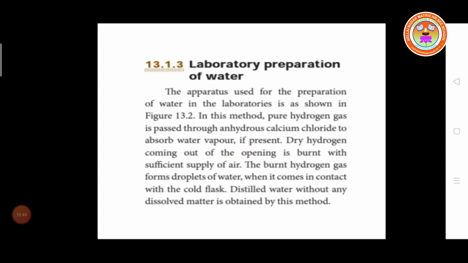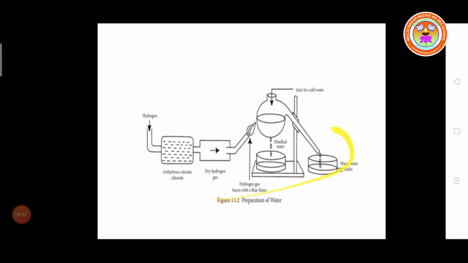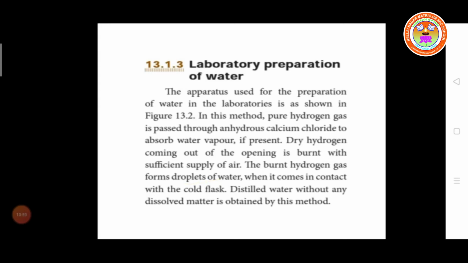Then, laboratory preparation of water. The apparatus used for preparation of water in the laboratory is shown in figure 13.2. In this method, pure hydrogen gas is passed through anhydrous calcium chloride to absorb water vapor if present.